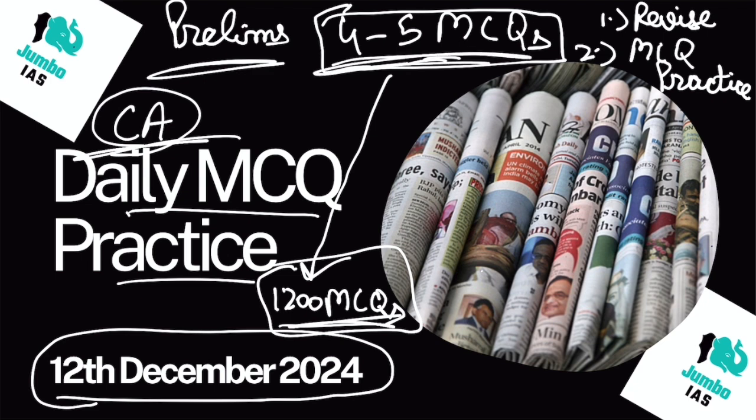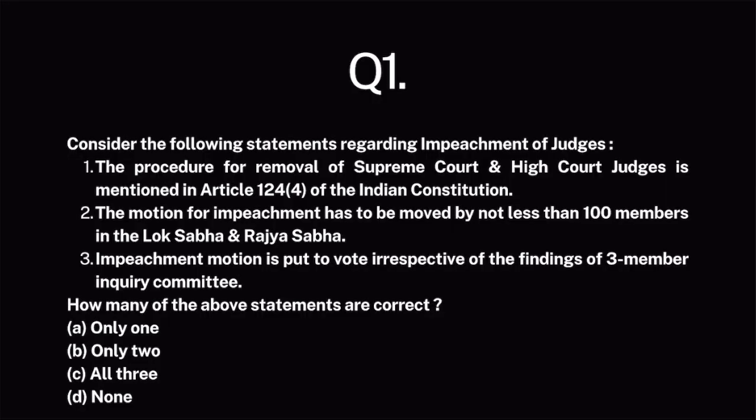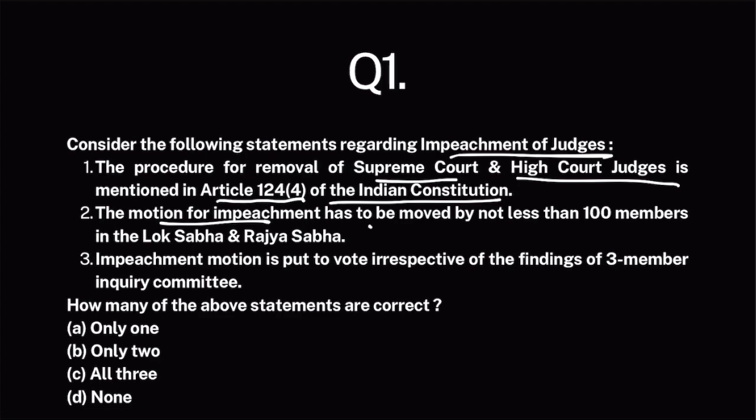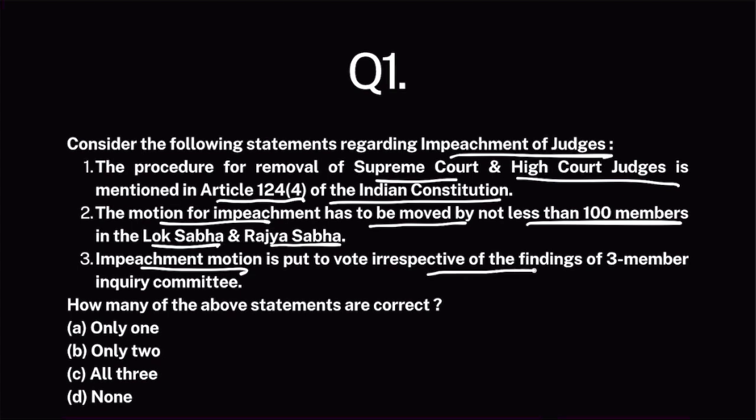All right, let's begin our discussion starting with question number 1. Consider the following statements regarding impeachment of judges. The procedure for removal of Supreme Court and High Court judges is mentioned in Article 124, Clause 4 of the Indian Constitution. The motion for impeachment has to be moved by not less than 100 members in Lok Sabha and Rajya Sabha. Impeachment motion is put to vote irrespective of the findings of the 3-member inquiry committee.